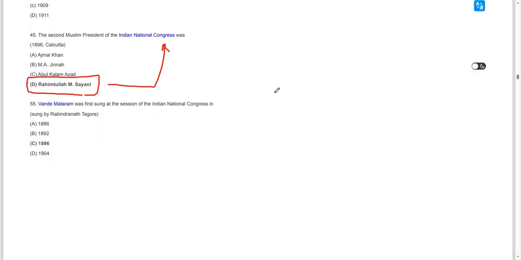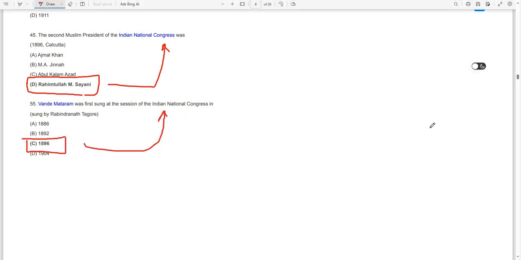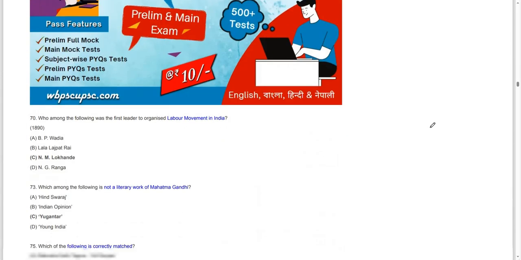Vande Mataram was first sung at the session of the Indian National Congress in the year 1896. So 1896 is the year when Vande Mataram was first sung at the Calcutta session of the INC, and it was sung by Rabindranath Tagore. Moving on to the next question.